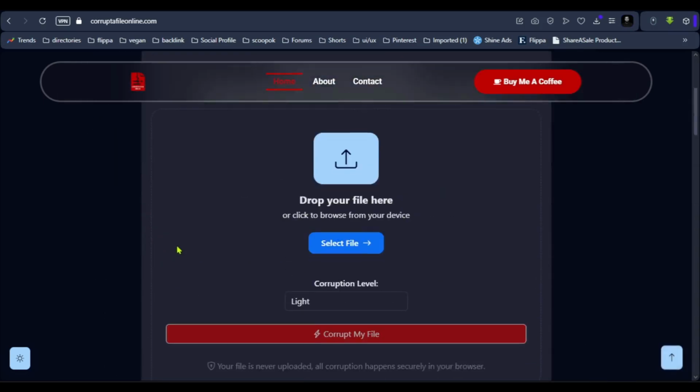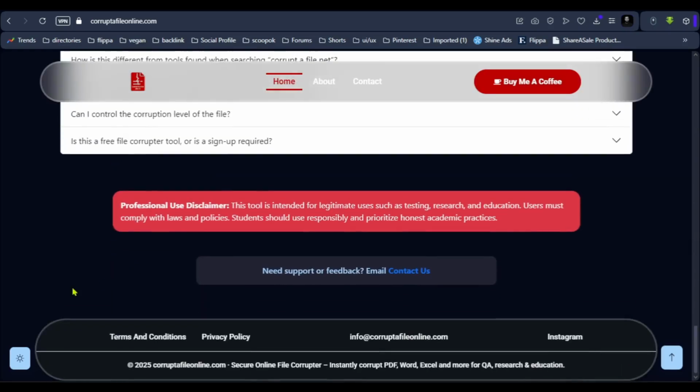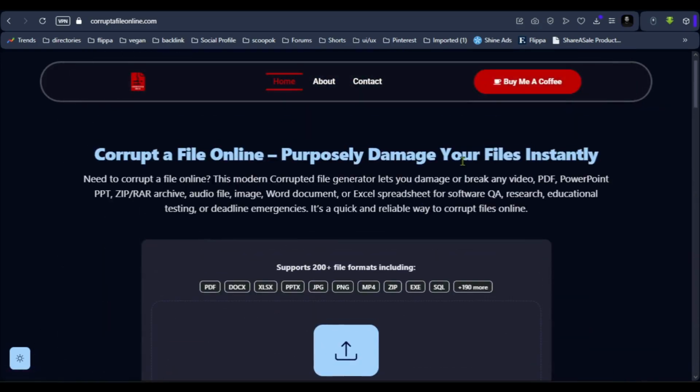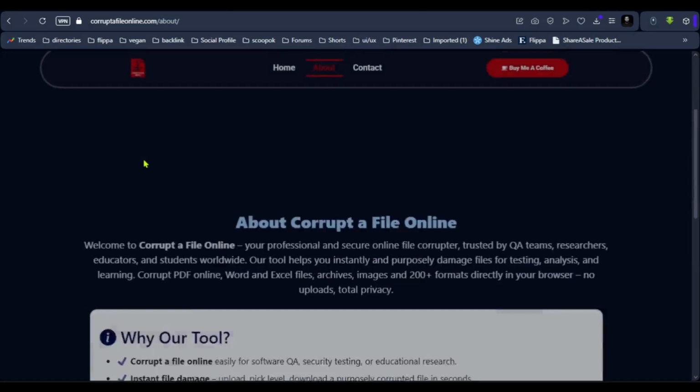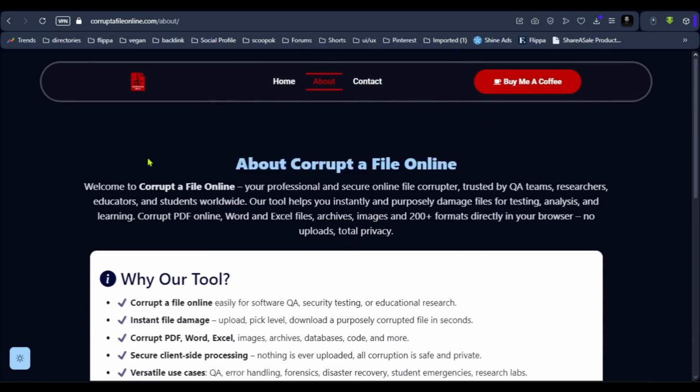So here you can see the whole interface of the website is quite modern, and it's well optimized. Here is an Instagram link. You can add your own Instagram here. There is a buy me a coffee button, which will help you get donations, or if anyone wants to give you any kind of money, they can do that by that button. You just add your own link there. This will help you get money. And this is the about page.